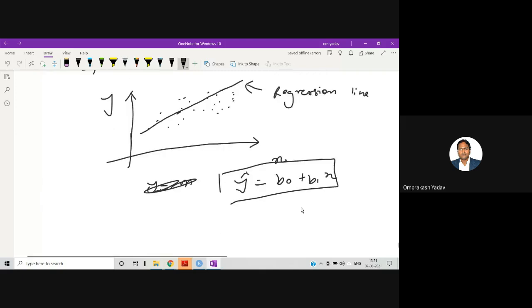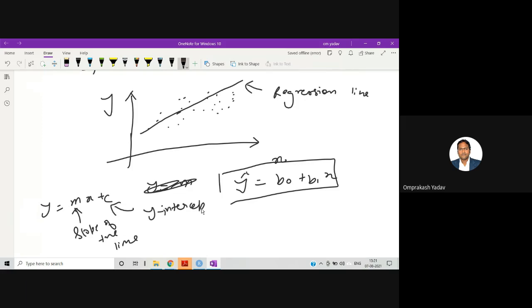Here x is this particular variable, and y is this particular variable. The same equation of the line can be written as y equal to mx plus c, where m is the slope of the line and c is the y-intercept. What do you mean by y-intercept?